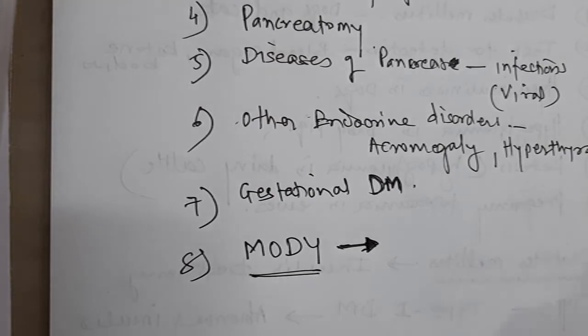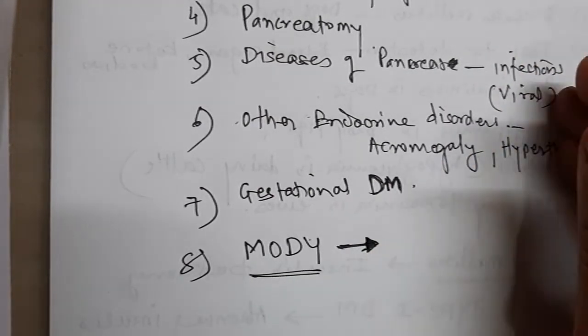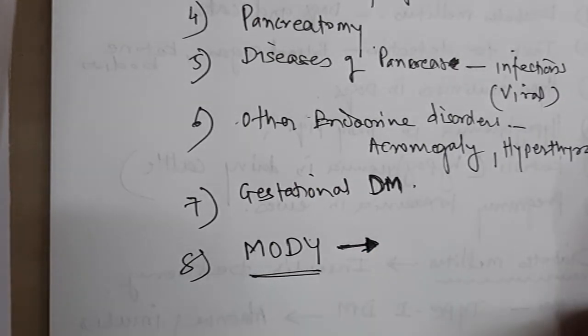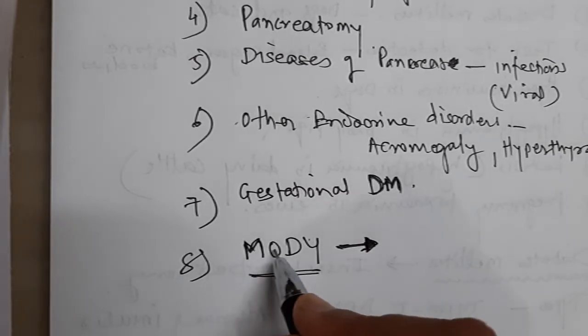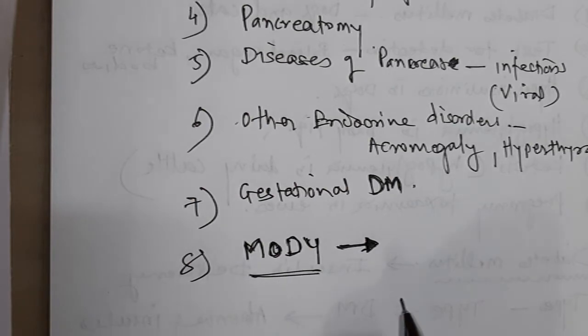It is different from type 1 and type 2 diabetes mellitus. It is totally different from type 1 and type 2 diabetes, that is MODY, maturity onset diabetes mellitus of young people. So these are the reasons for diabetes mellitus in general.